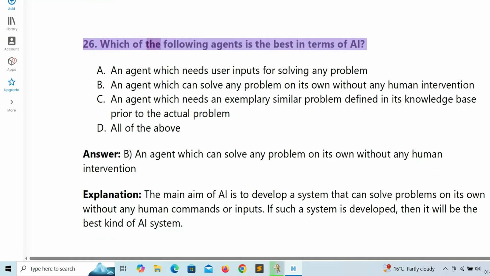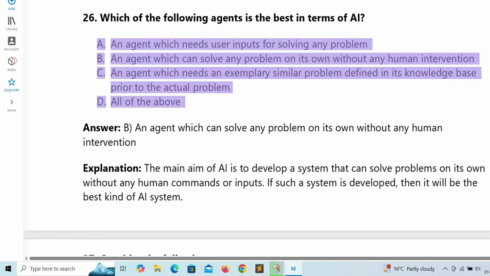26. Which of the following agents is the best in terms of AI? A. An agent which needs user inputs for solving any problem. B. An agent which can solve any problem on its own without any human intervention. C. An agent which needs an exemplary similar problem defined in its knowledge base prior to the actual problem. D. All of the above.